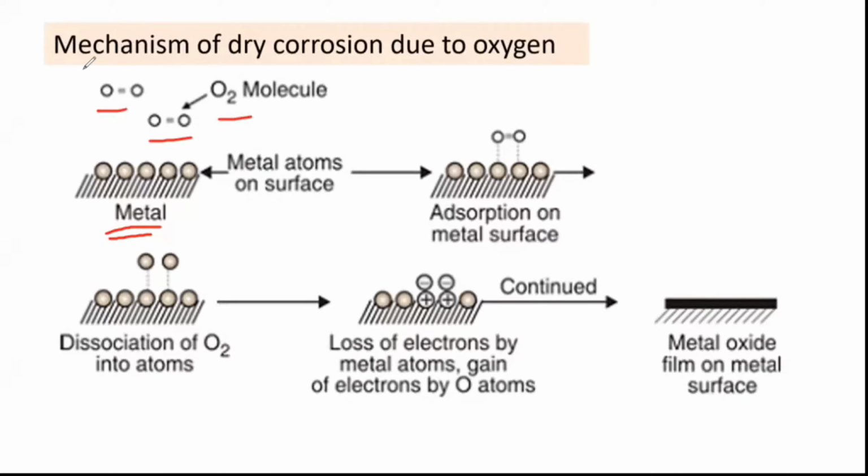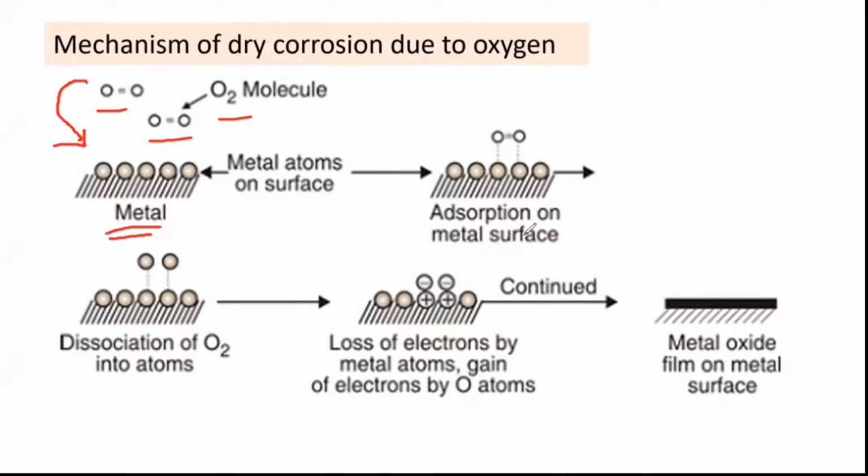These oxygen molecules are adsorbing on the metal surface, which are shown here. So this oxygen molecule is adsorbing on the metal surface. Just adsorb, A-D, adsorption. There is no direct chemical bond, just a physical deposition, we can say.